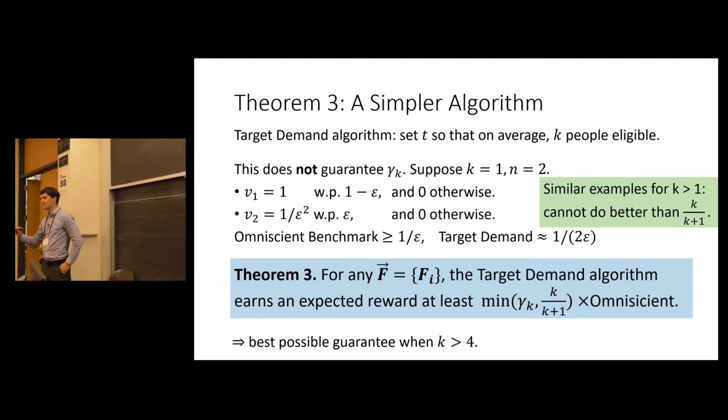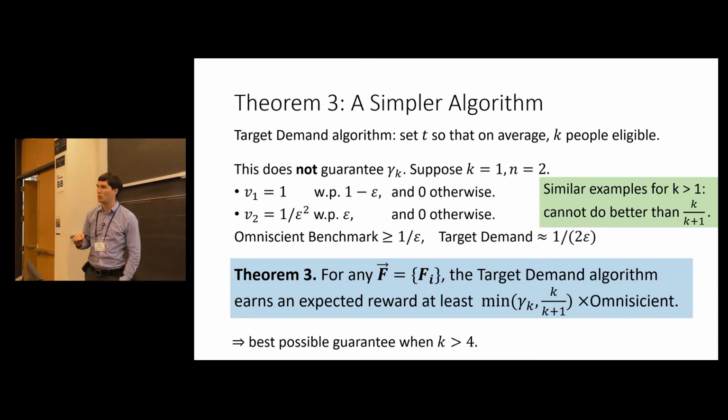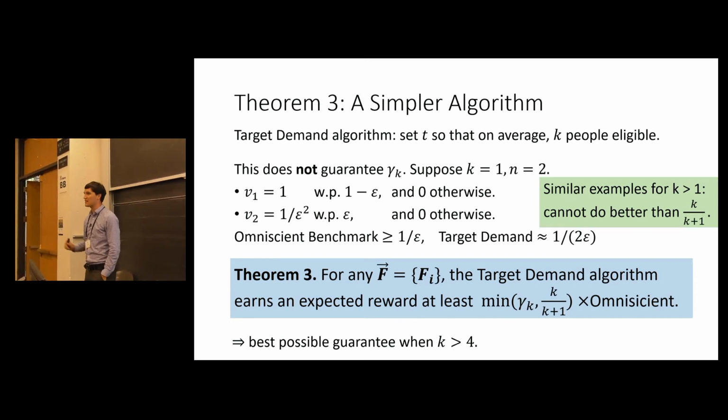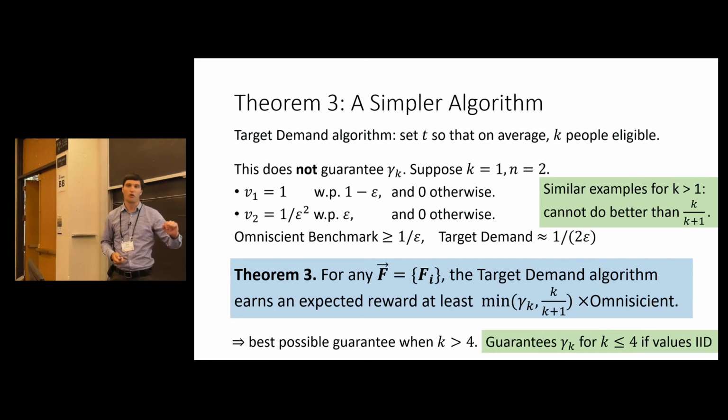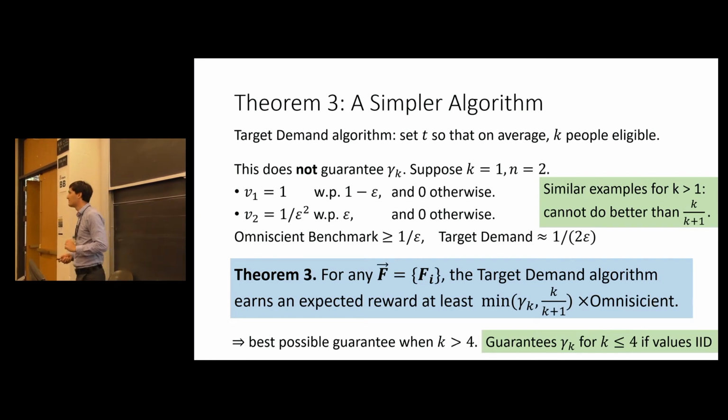Exactly optimal. Right? So this very simple algorithm will get you an exactly optimal worst case guarantee as long as k is bigger than 4. If k is less than 4, it doesn't get you an optimal guarantee, although if values are IID, then it does again.